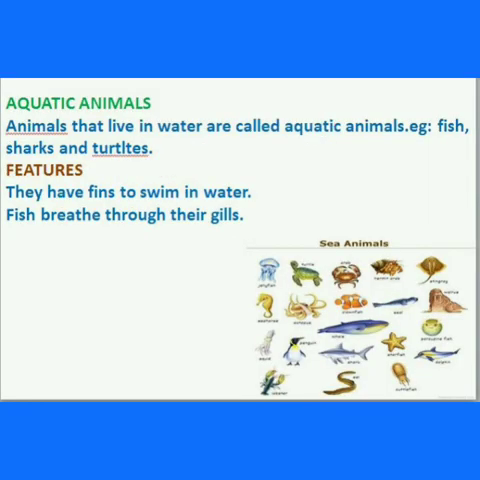Next, aquatic animals. Animals that live in water are called aquatic animals or water animals. For example, fish, sharks, turtles, eel, octopus, starfish. Features: they have fins to swim in water. Fish breathe through their gills. So the animals which live in water are called aquatic animals, water animals or sea animals.